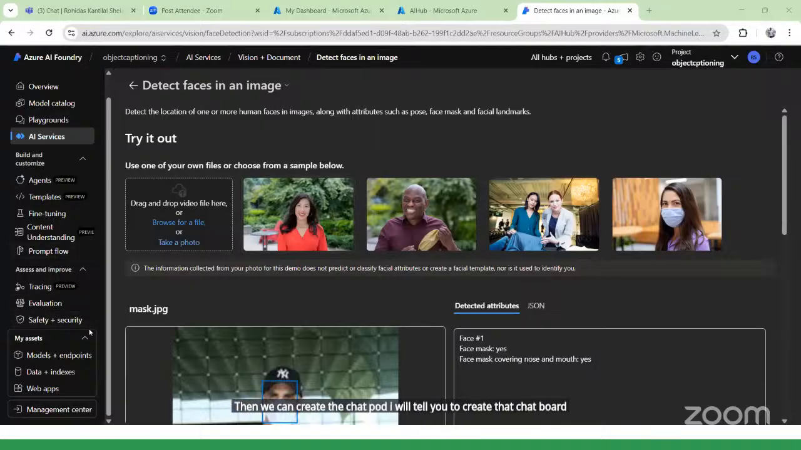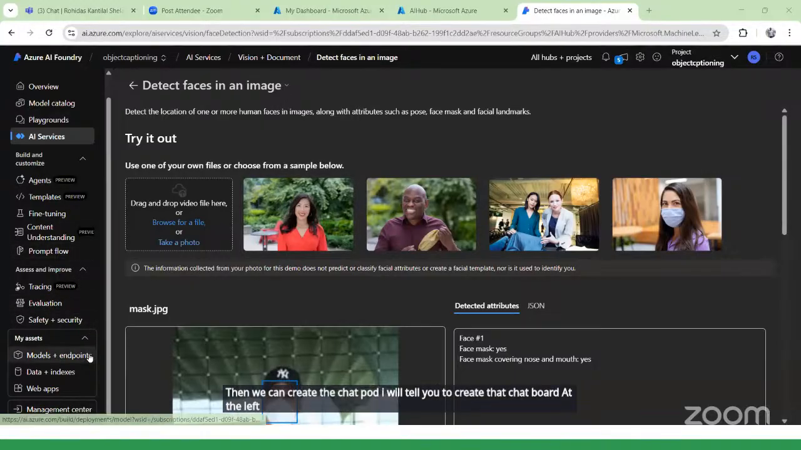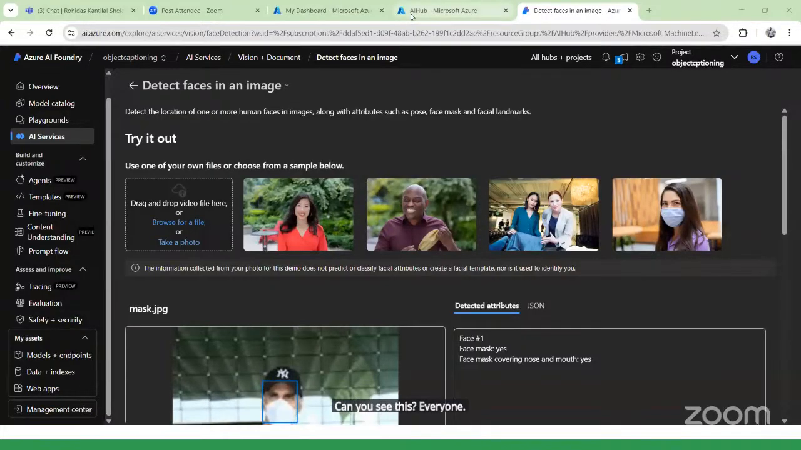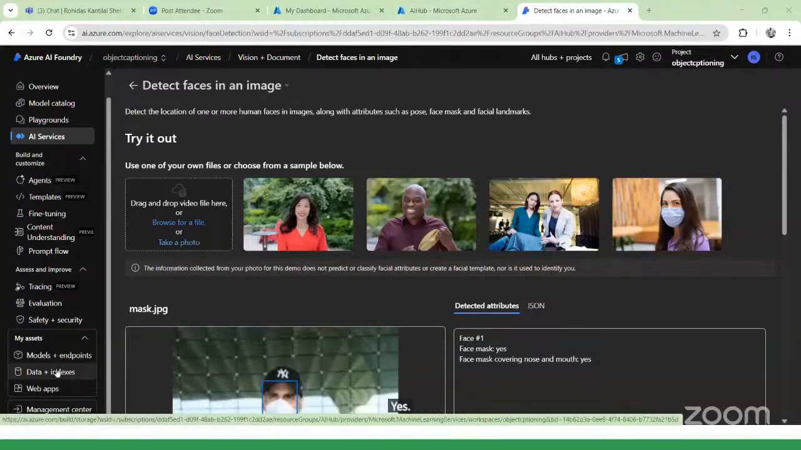On the left hand side, you can see one option, which is My Assets. Can you see this, everyone? Yes. Okay.